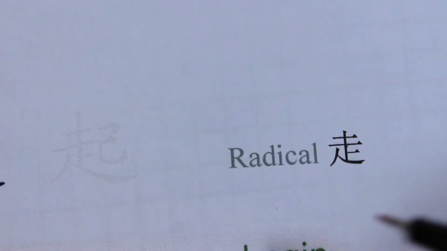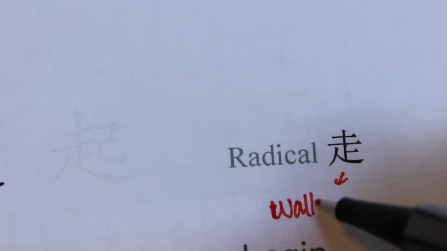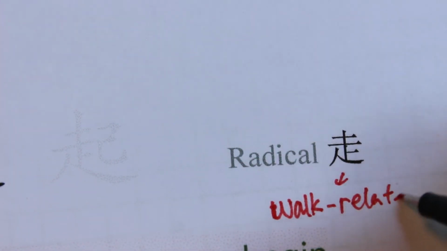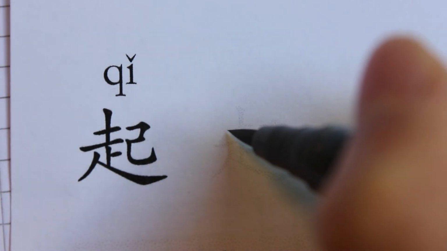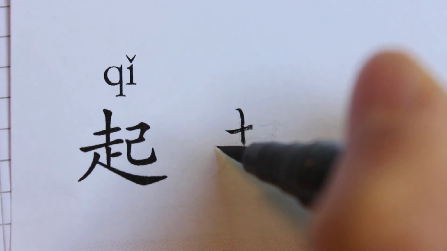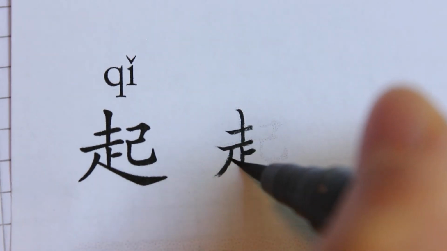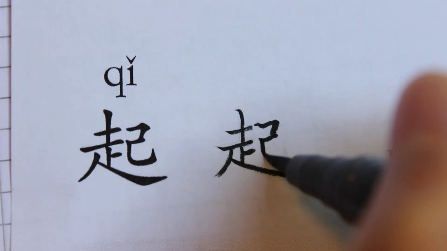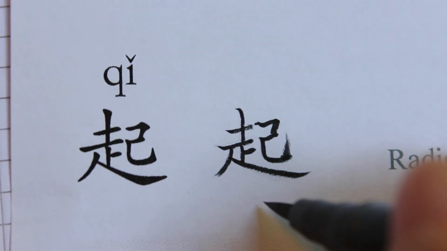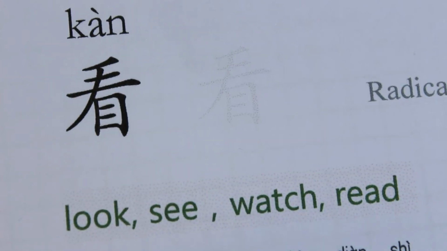Also the radical is 走. It's the walk related radical. 1, 2, 3, 4, 5, 6, 7, 8, 9, 10. So 起 has 10 strokes. 10画.